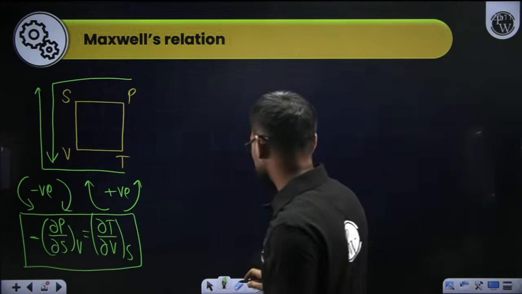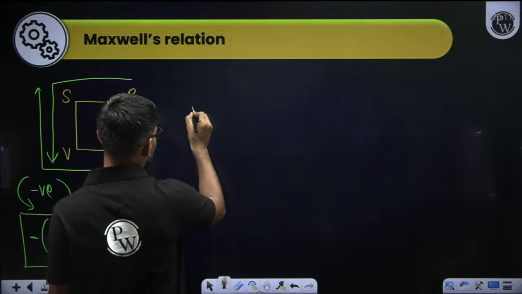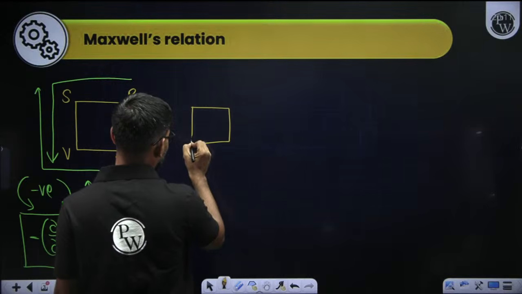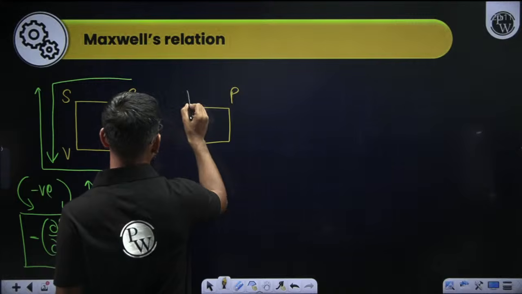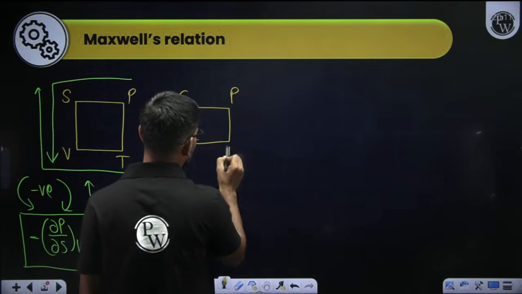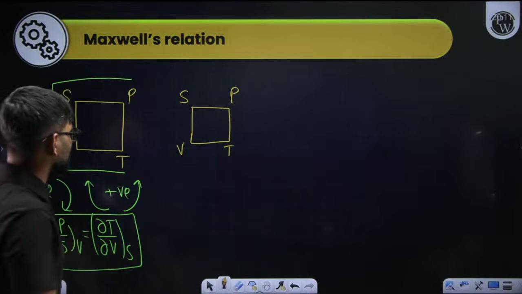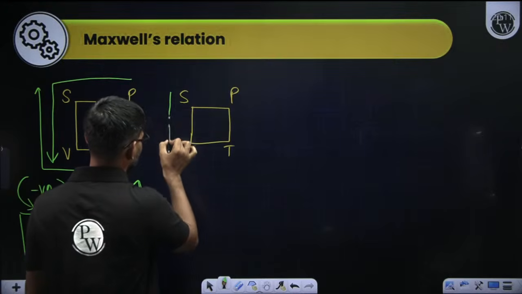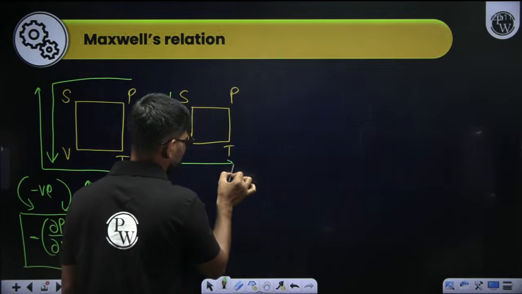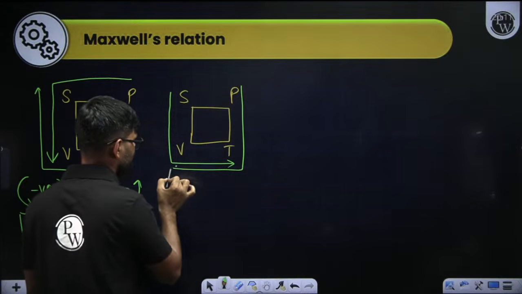Now the next equation that you need to write: again you draw a small rectangle and start with Shivam sir is a very talented person. Earlier we started from P, now I started from S, so it goes something like this, and then something like this.